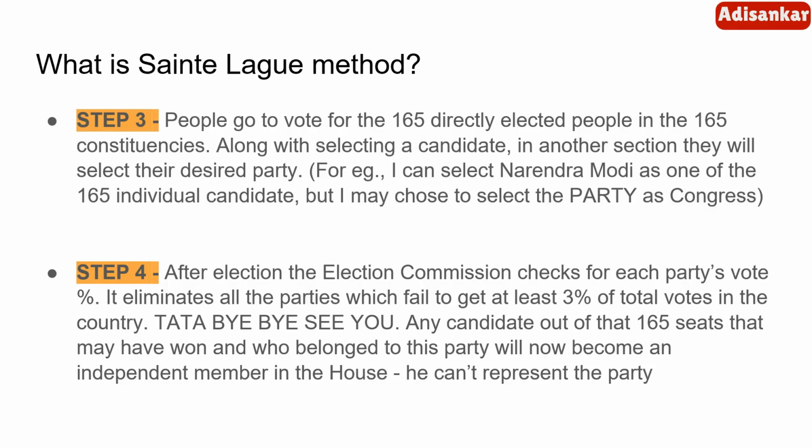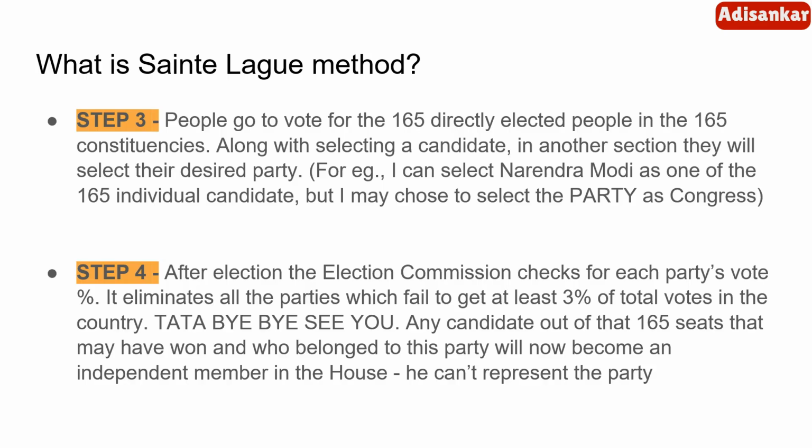So, as I already mentioned, the individual is winning as an individual. He is not part of a party, and the party through proportional allocation determines who is going to the parliament in proportional representation. That is step 3.